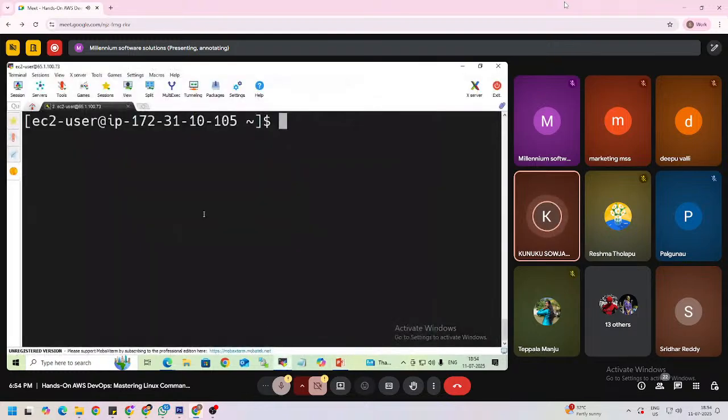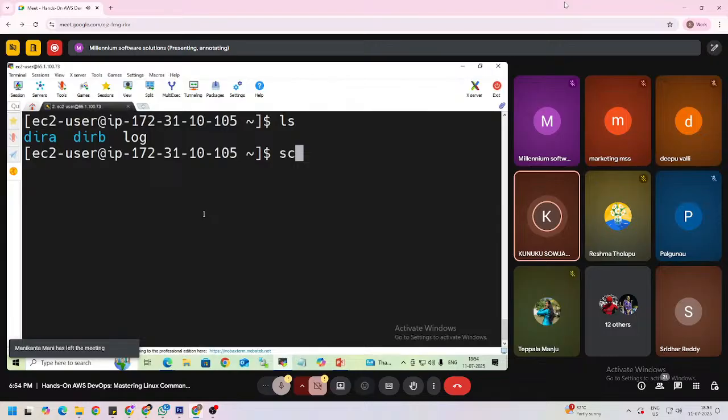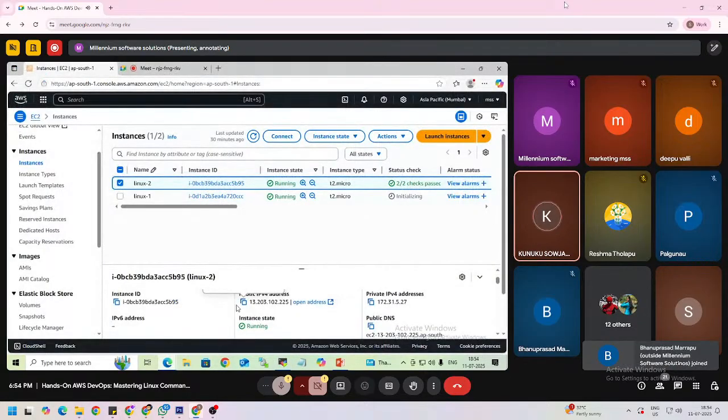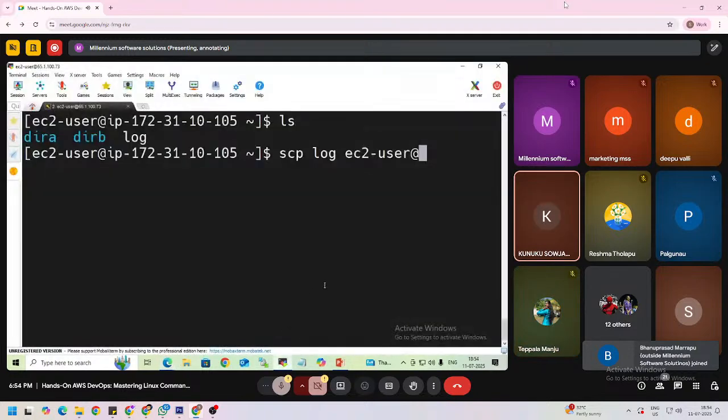Here I have a log file, and I want to copy this log file to the Linux 2 server. For that we use scp and give the file name. This is the file name, and then where we want to copy it. First you need to give the Linux 2 server username, then the public IP of the Linux 2 server.